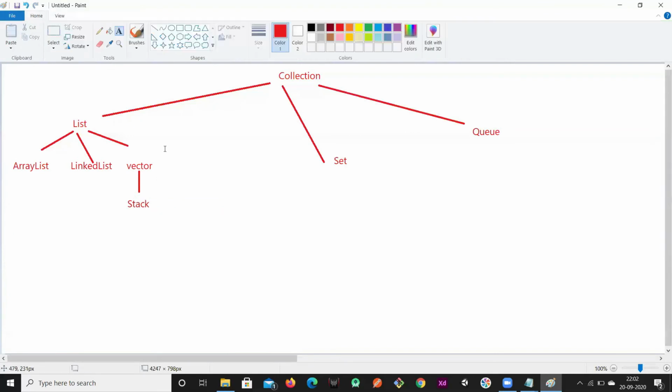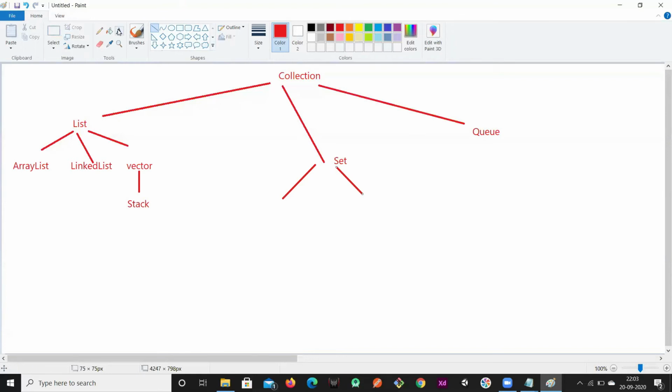Stack is the child of vector. Okay, so this is about the list interface. Sorry, list. Coming to the set, set has some elements like hash set and sorted set. These are the direct children of set. So set has two children, that is hash set and sorted set.